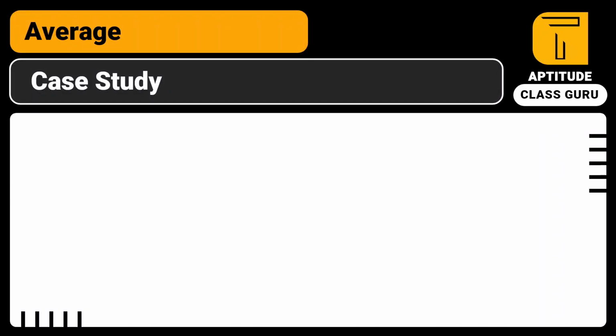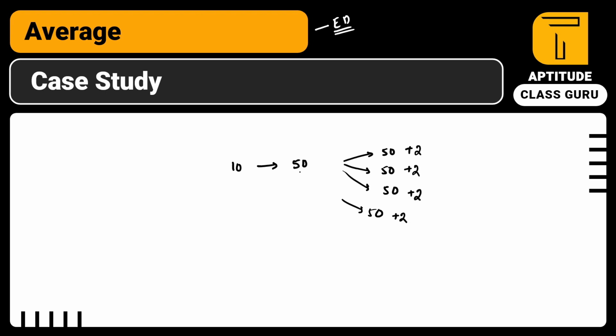So just look into the concept now. I will revise only one or two things. Just remember, guys, in the previous sessions we have already discussed what the average is. Average is nothing but always equal distribution, right? For example, if 10 members have an average of 50, then every person's individual weight is also 50. We can assume like this so that you can easily do the problems. So if each person is increased by 2, then the average also increases by 2.